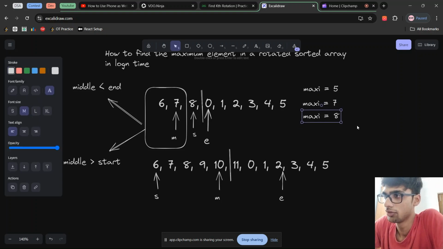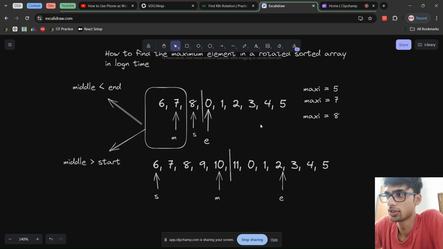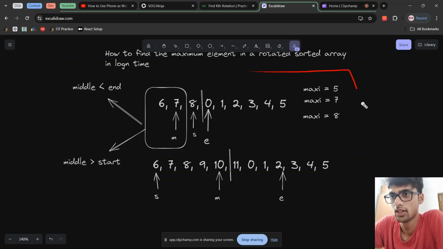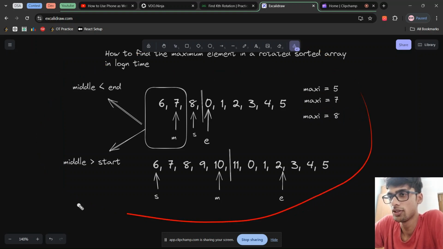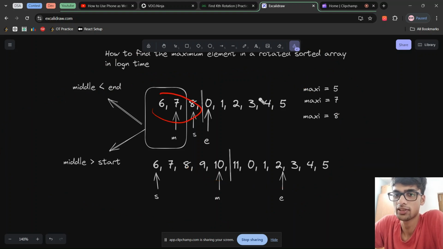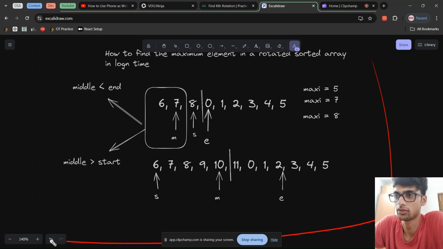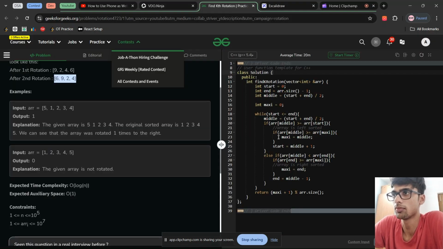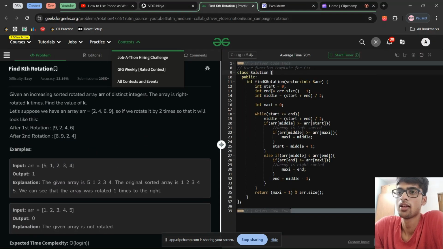So like this, you get the intuition behind how you can do binary search such that you're reducing the search space by half every time, and using the property that if an array is left sorted or right sorted, you can easily find the maximum element in log of n time. And when you find that, you just have to return the index + 1. So yeah, this was a very simple approach. I'll show you the code if you want.